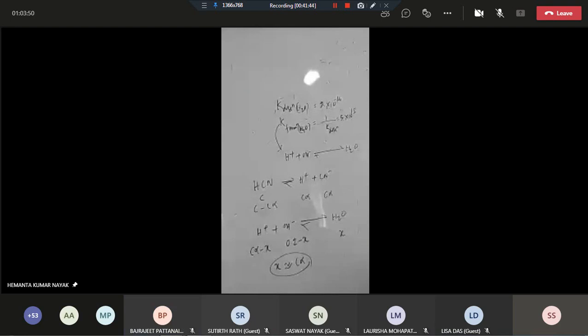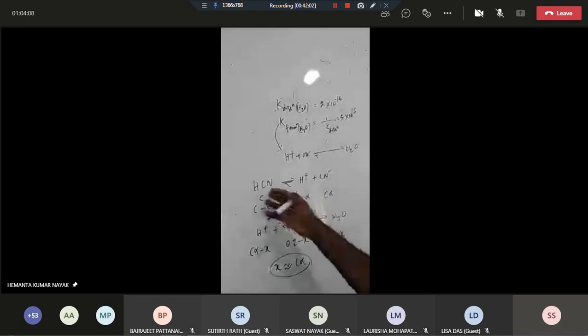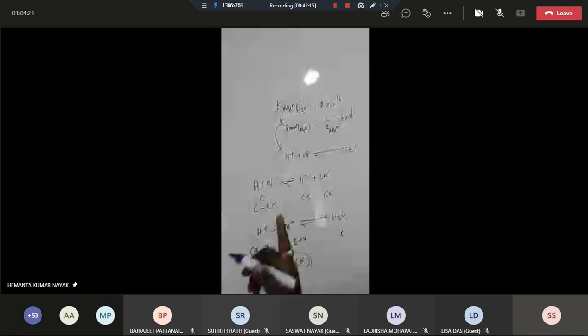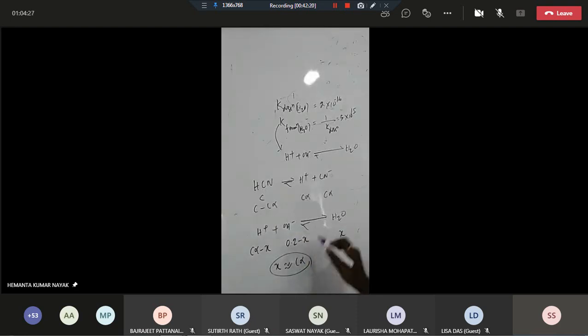But we cannot directly put X equal to C alpha here. If we put X equal to C alpha directly, then this term will be 0. That means there will be no H plus in the container, and in that case this equilibrium cannot be established, because to establish this equilibrium there must be some H plus. So we can consider that X is nearly equal to C alpha, close to C alpha, but not exactly equal to C alpha. Is that clear?